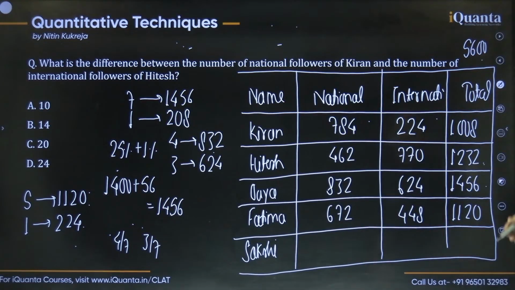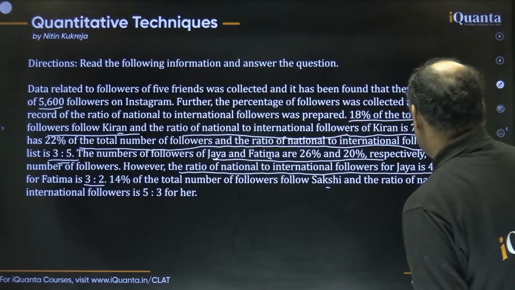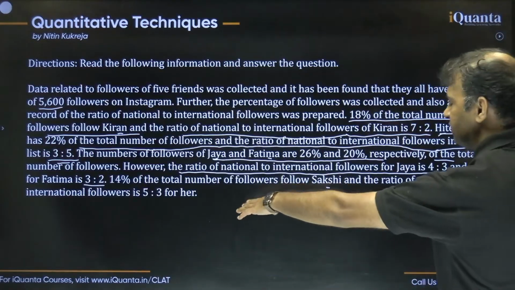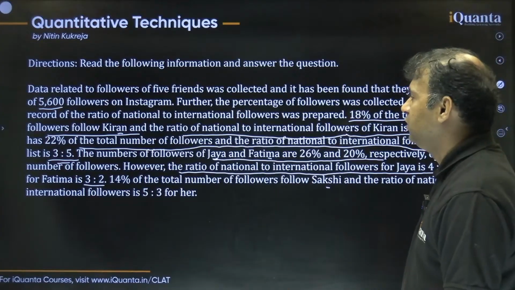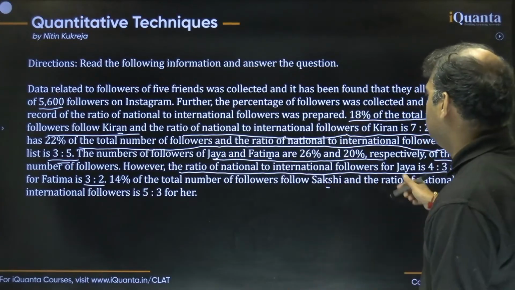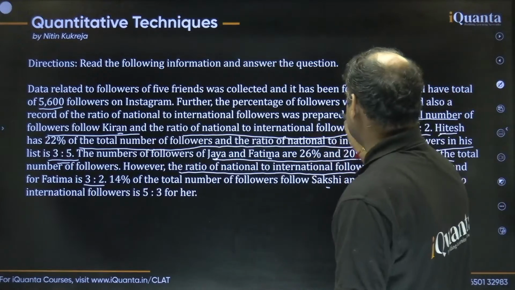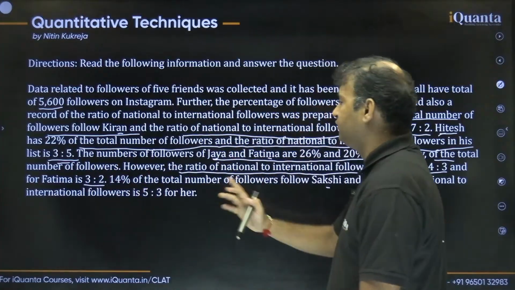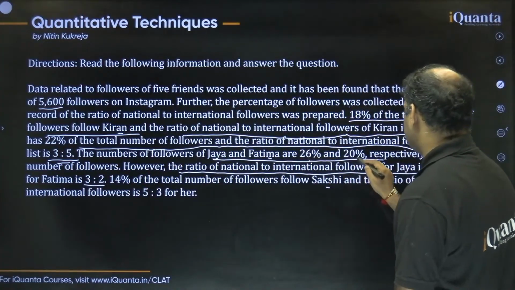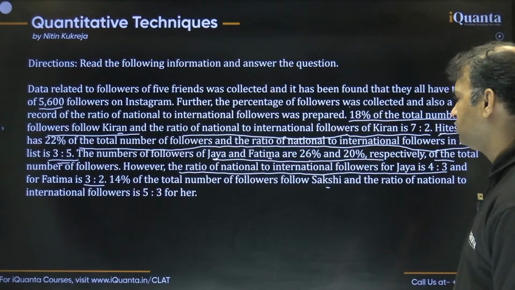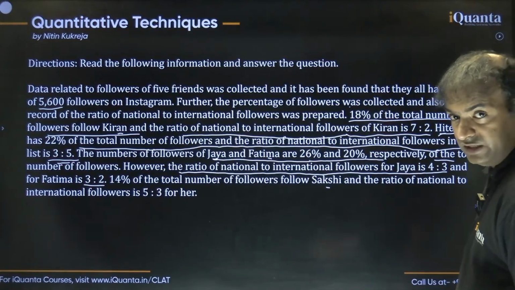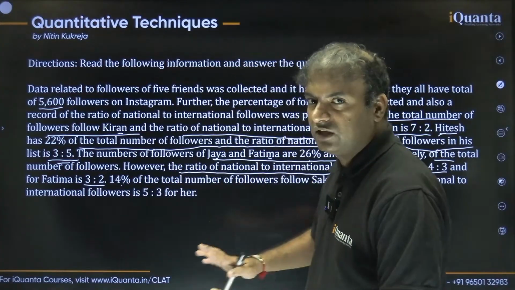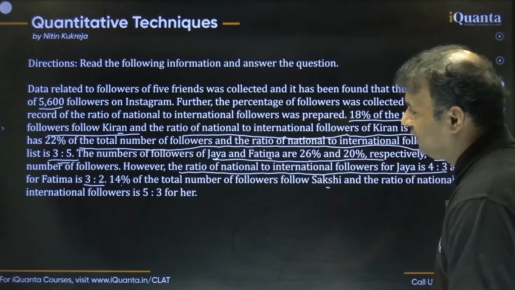Simple. Okay, the last person is Sakshi. For Sakshi, the total followers is given to us as 14%. By the way, you can cross-check as well, right? The sum should be 100%. If you start from the beginning, Kiran was 18, Hitesh was 22, so 18 plus 22 is 40. Then these two are 26 and 20, which makes 46, and 40 is 86, and then 14 makes 100. So that means all the numbers are fine. They are connecting to each other.